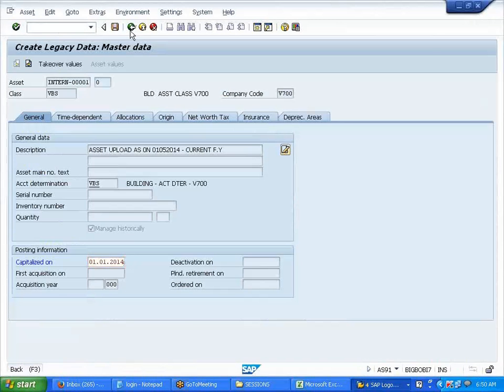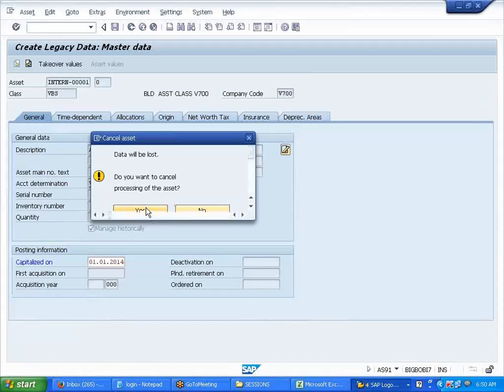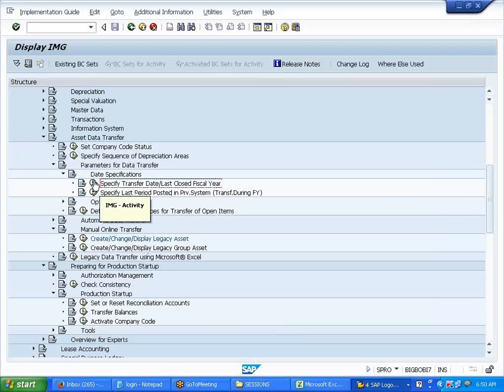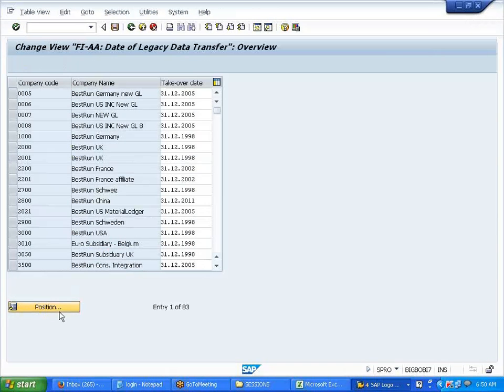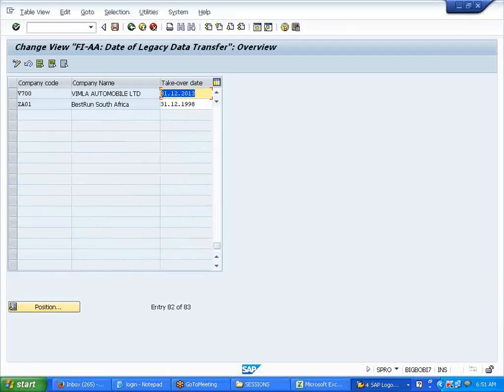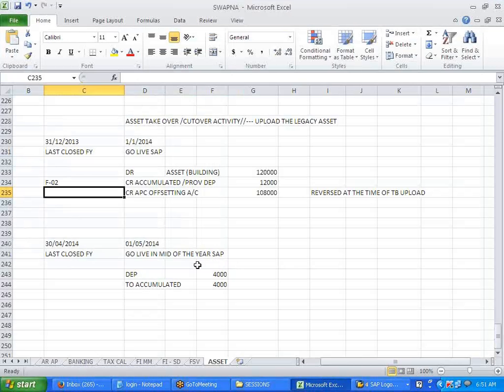Here, see, this date, specify transfer close date. What was my specified transfer close date here? 31/12/2013. Now what should it be? When are we going live? 04 May 1st. 30, 2013.